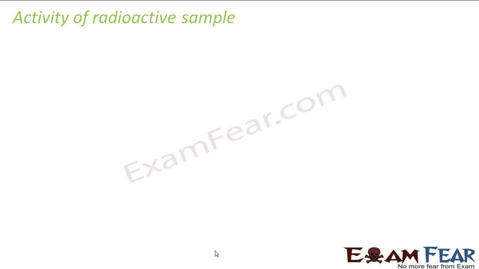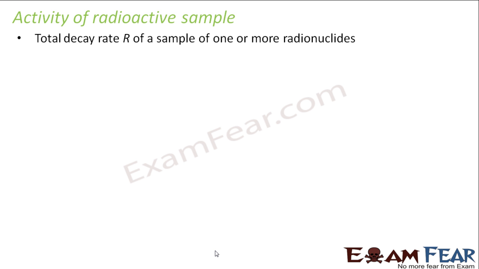Okay. Let us now look at the next one, that is the activity of a radioactive sample. So what do I mean by activity of a radioactive sample? It means the total decay rate of a sample of one or more radionuclides. Let us suppose you have a sample of uranium. It has got many uranium nuclides, right? So if I talk about the total decay rate of that sample, I am not talking about the decay rate of a particular nuclide. I am talking about the decay rate of the entire sample as a whole. So then we use this term activity.